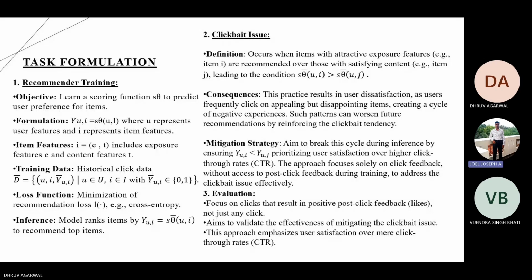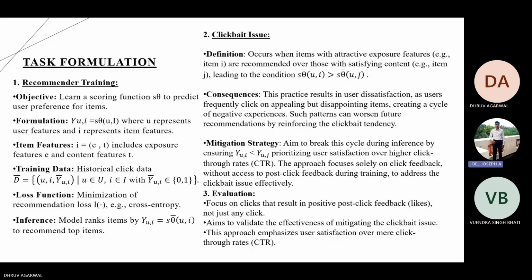The main clickbait issue occurs when an item with attractive exposure features, for example item i, is recommended over one with satisfying content, for example item j, leading to the condition S theta bar for item i is greater than that of item j. As a consequence, this results in user dissatisfaction as the user frequently clicks on appealing but disappointing items, which creates a cycle of negative experiences. Such patterns can worsen recommendations by reinforcing the clickbait tendency.